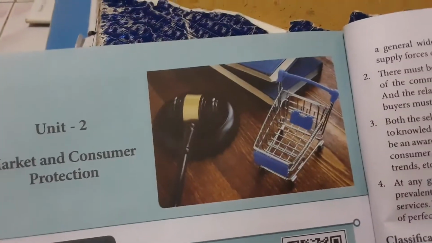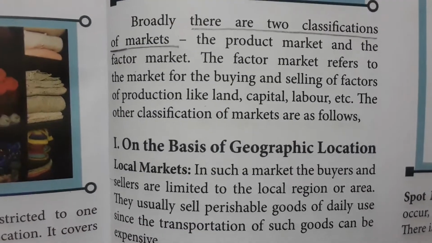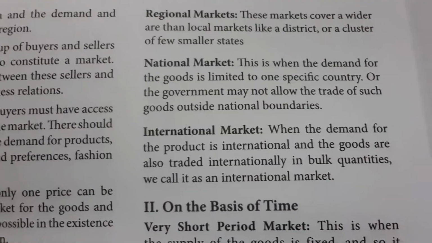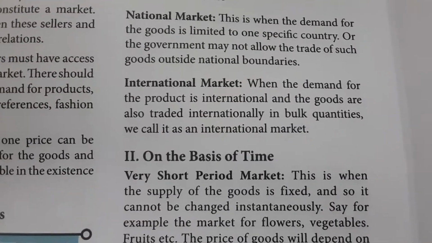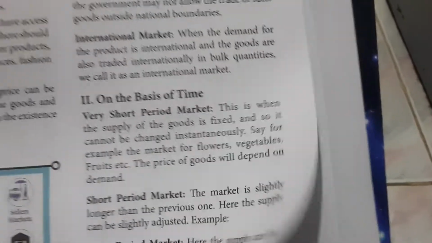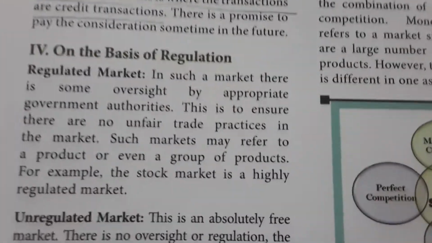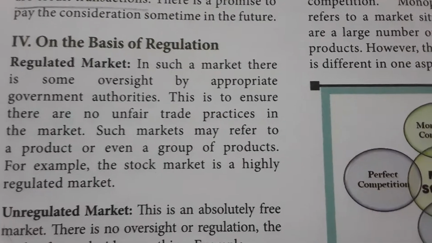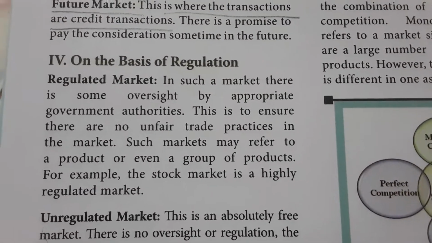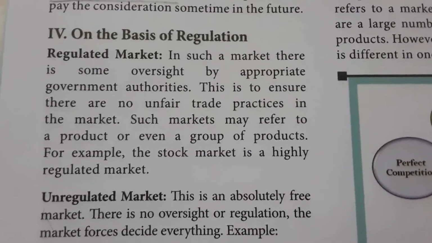On the basis of geographical location, the markets are local market, regional market, national market and international market. On the basis of time: very short period, short period and long period market. On the basis of regulation: regulated market. Regulated market means there is oversight by the government authorities. Without the government authorities' approval, you cannot sell anything. That is the regulated market.